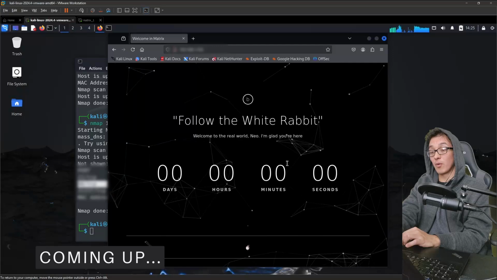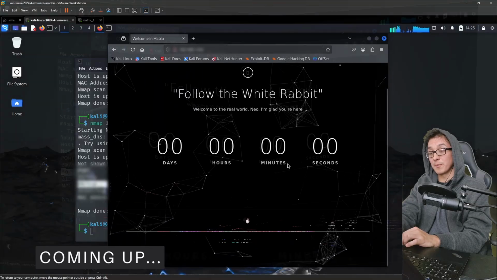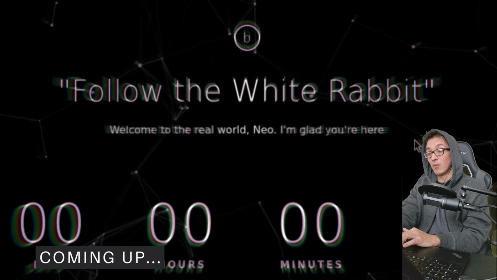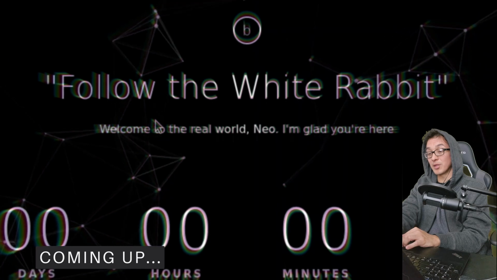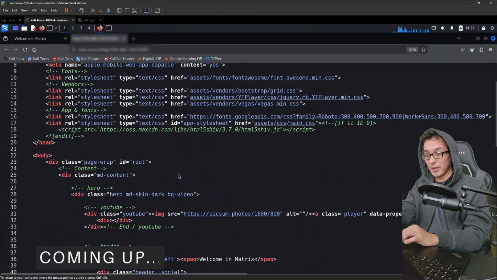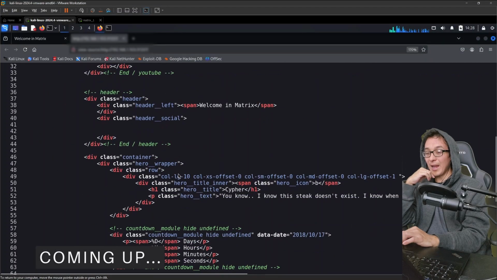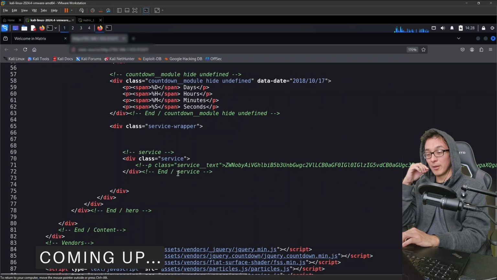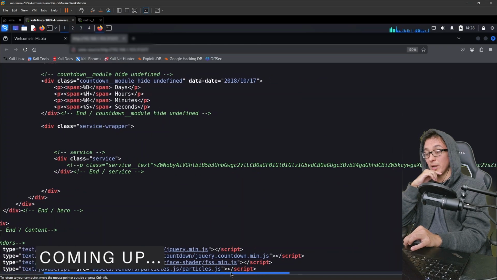This is the response from our web server on the matrix machine. Follow the white rabbit. Welcome to the real world, Neo. I'm glad you're here. Now, you don't know what you're looking for, right? You're just looking for anything that might stand out to you. And the thing that stood out to me when I came here was there's this random string here.